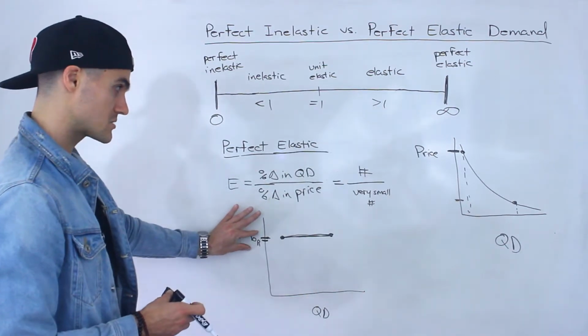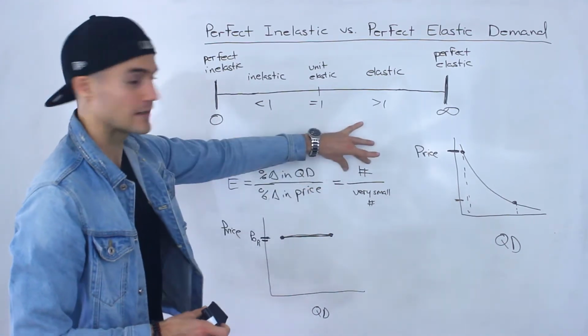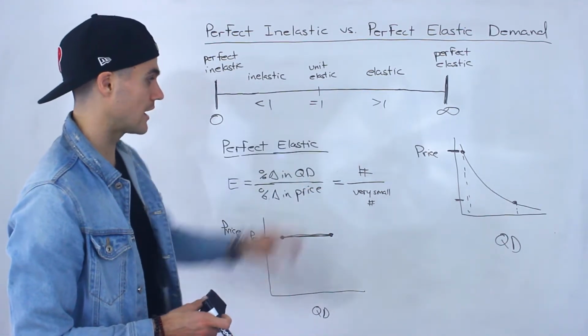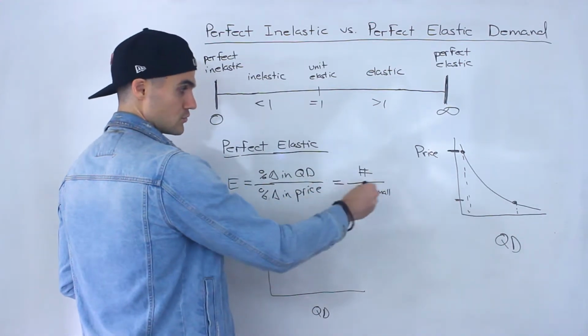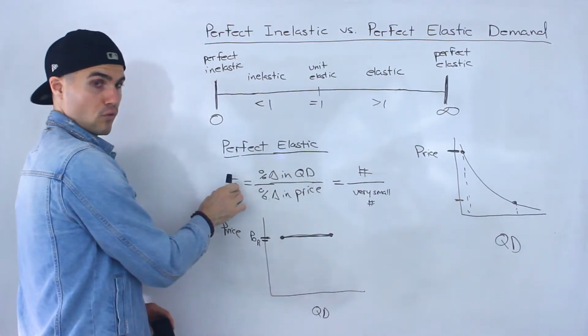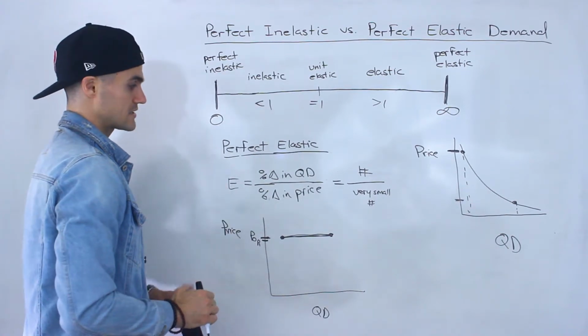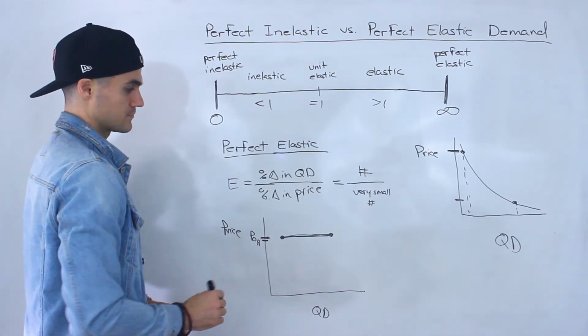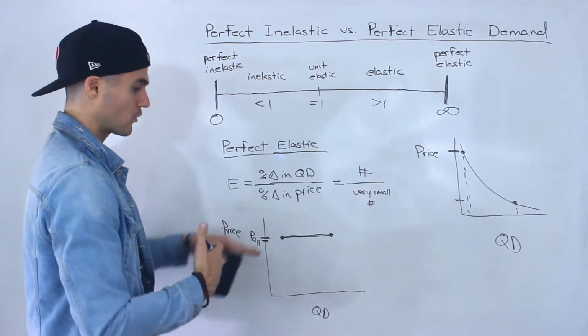So a very small change in price, and then the quantity demanded is changing by some kind of number. Okay, and when you do this, you're going to get infinity for that price elasticity of demand coefficient.